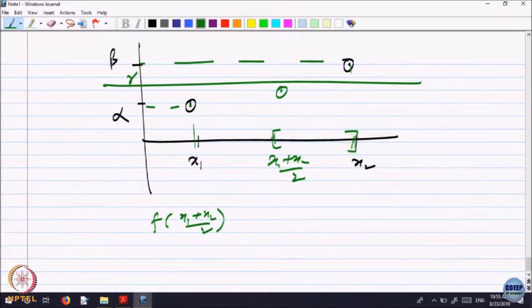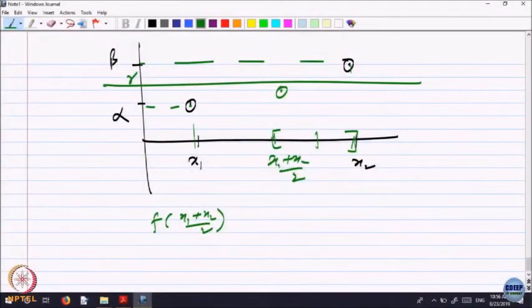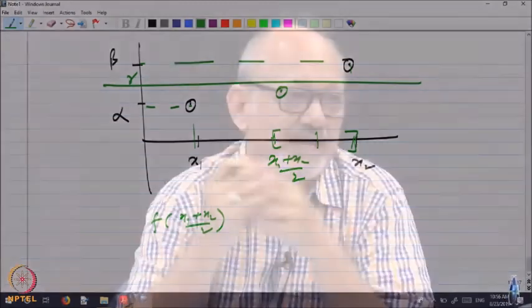The original one, at x1 it was below, at x2 it was above. Now, I have shrunk my vision. Forget about everything else, look at only the midpoint and x2. At the midpoint the value is below, at x2 the value is above. So, you see now I am trying to capture that point. Now, again I will look at the midpoint of that. Again the possibilities are the same: either I hit the jackpot and get the value, or it is below or it is above. If it is below, I continue that process and go on shrinking.